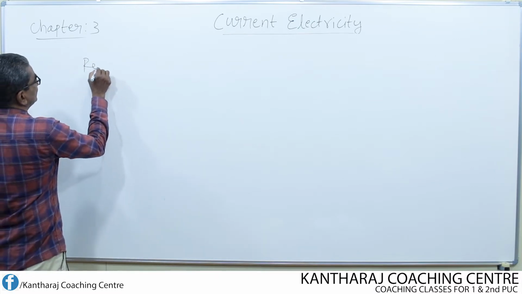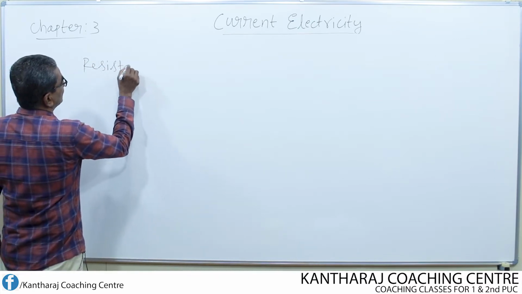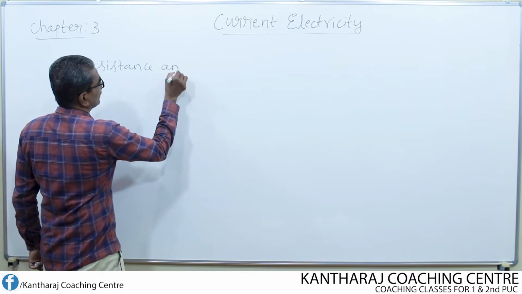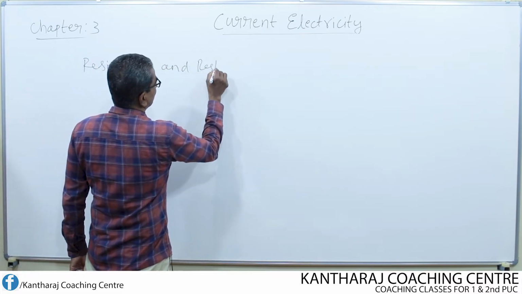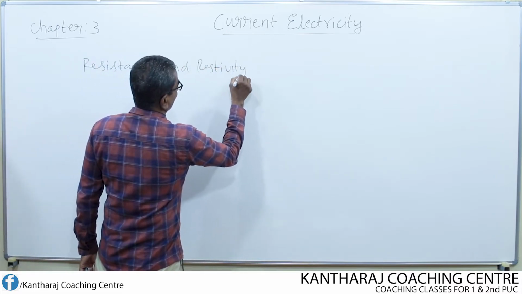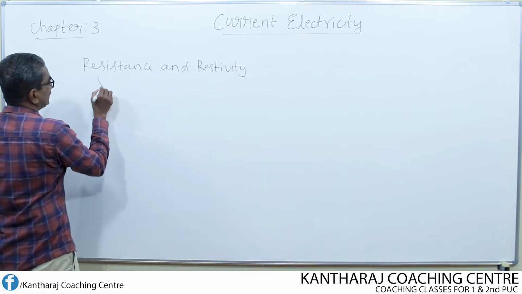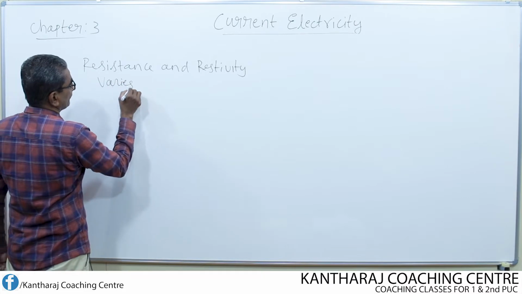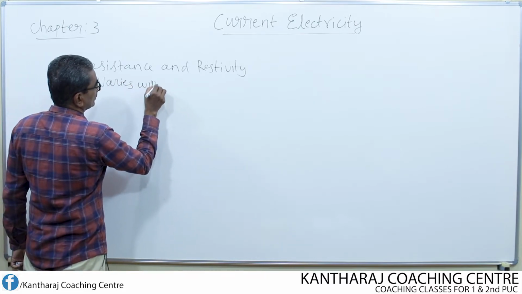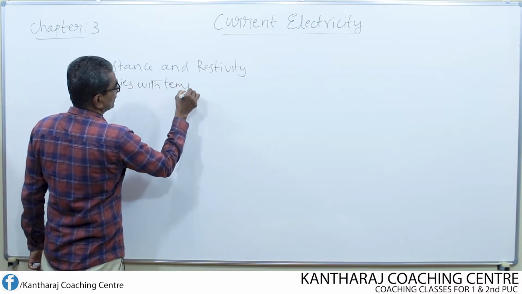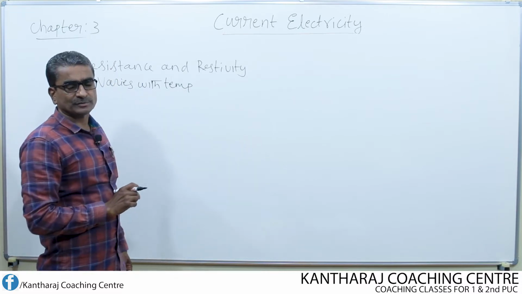Both resistance and resistivity vary with temperature. This we have already understood.